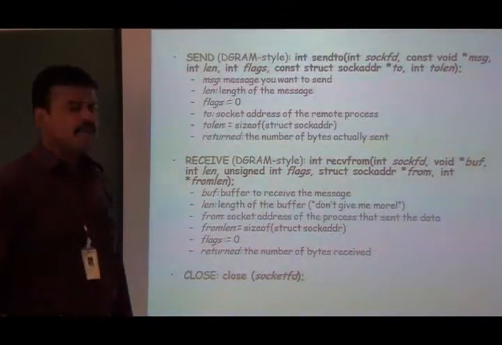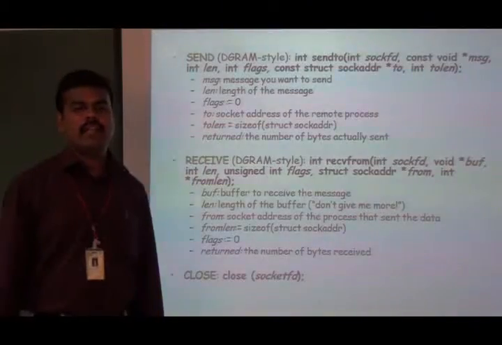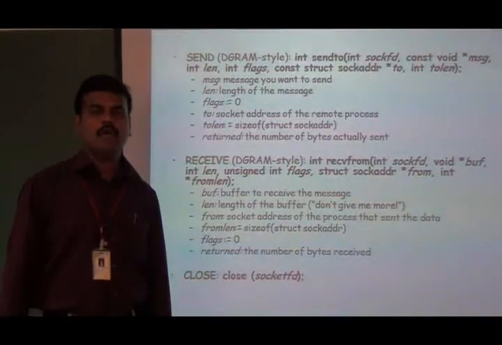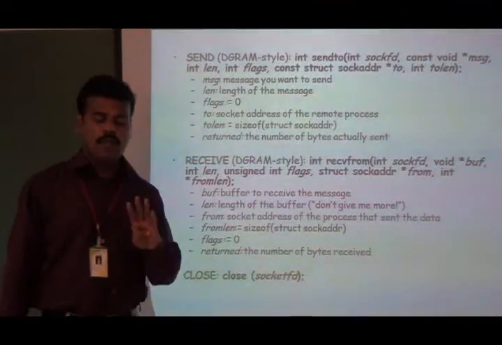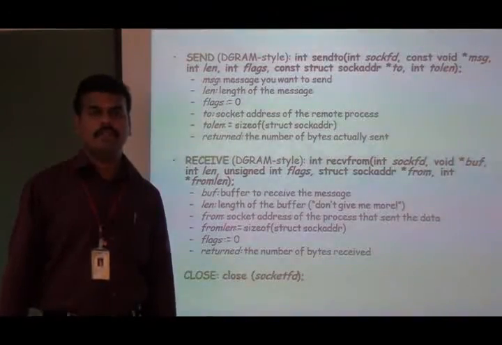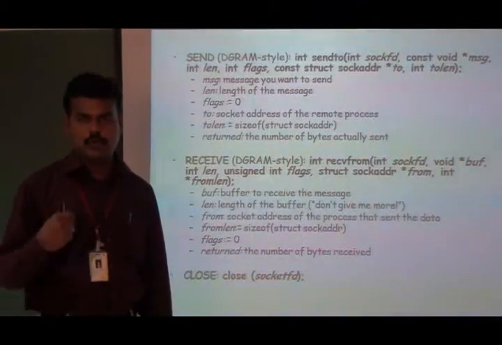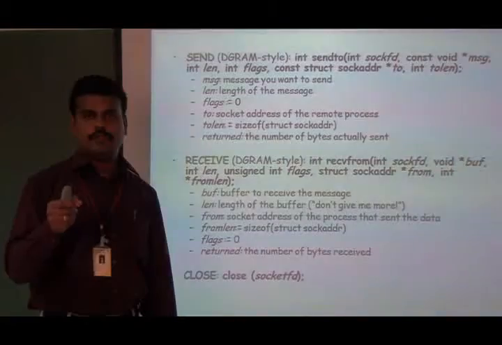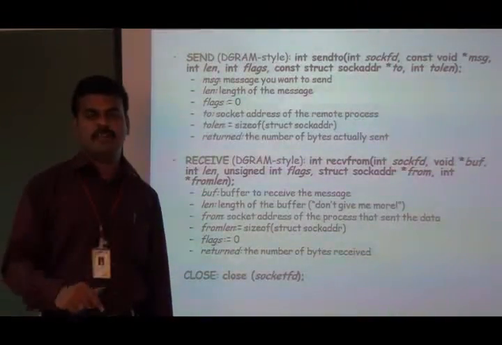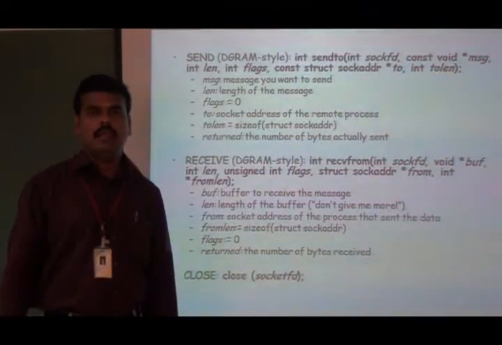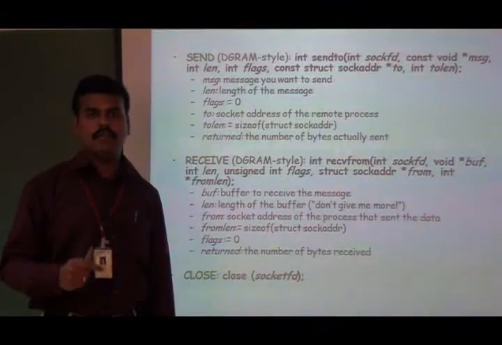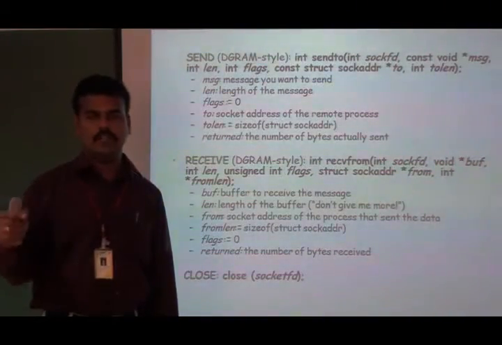Okay, in the four-way handshake, the client and server program have to exchange four different pieces of control information. Whenever we call the close function, the client or server has to send a FIN segment. It's called a finish segment. After receiving the FIN segment, it has to send an acknowledgement.